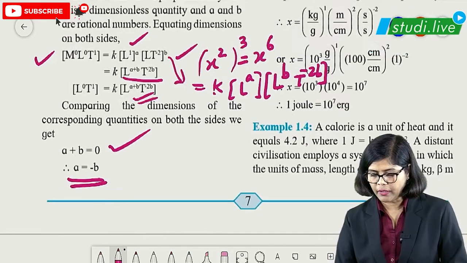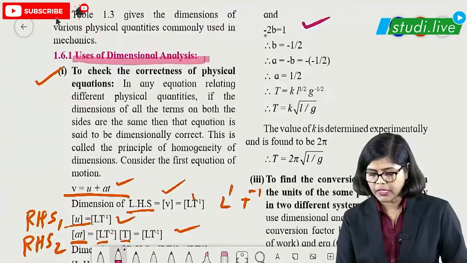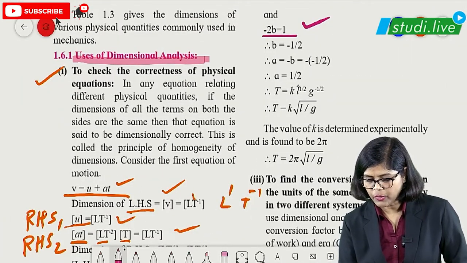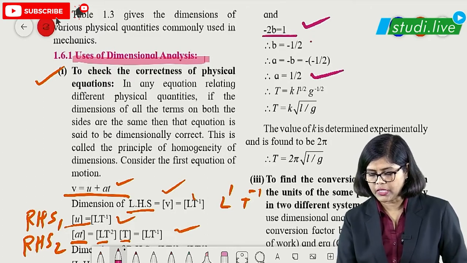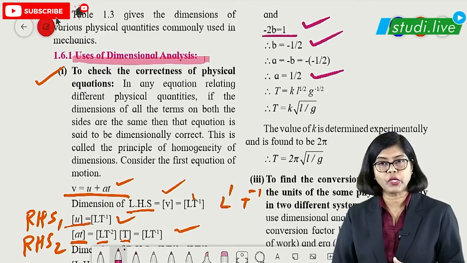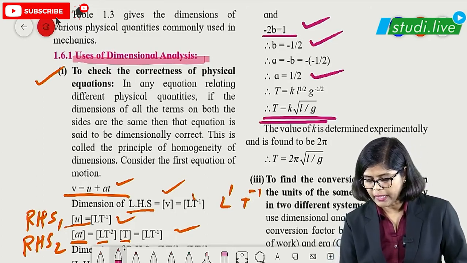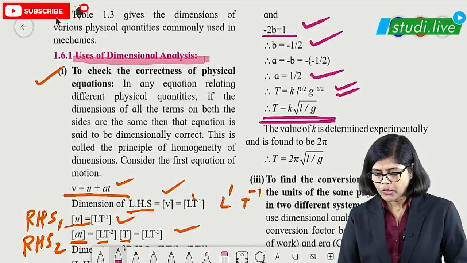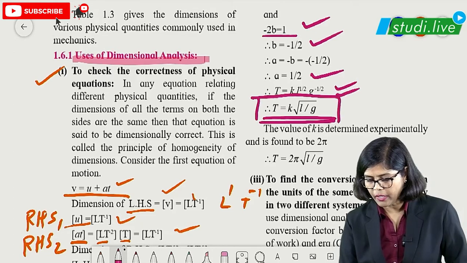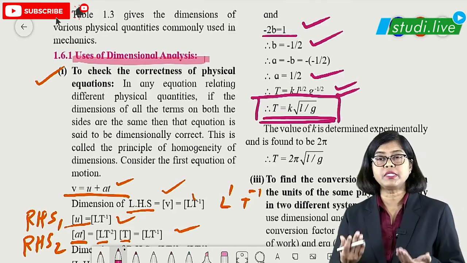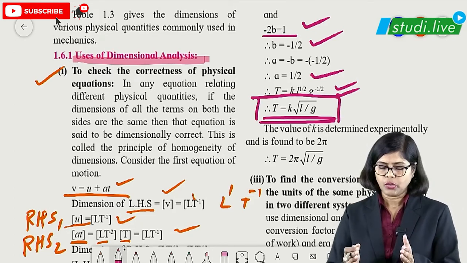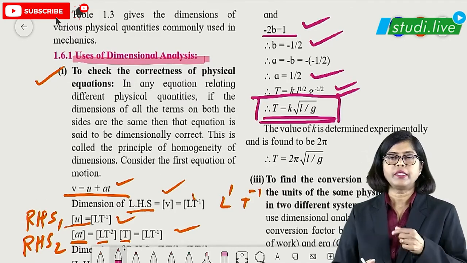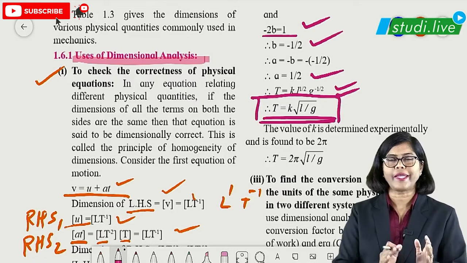But at the same time, as you can see here, second part is minus 2b is equal to 1. Okay. So b is equal to minus half. So we got a is equal to half and b is equal to minus half. These are the two values we got. So final expression we can write like this. Here you can just substitute L raised to half, g raised to minus half. So this is how we got a very new relation which we haven't studied about. Right? So in this way, using dimensions I am getting a new equation. That is the method, second part.